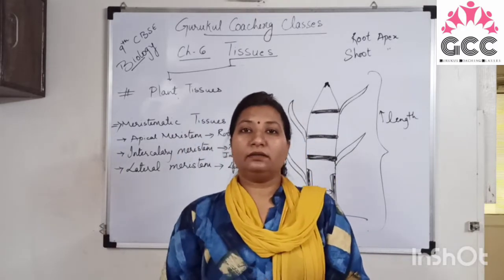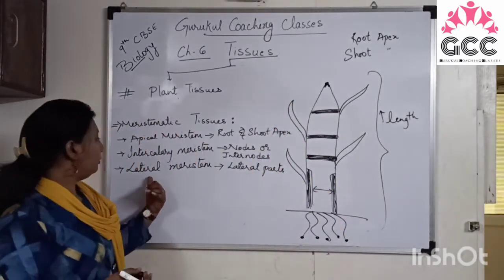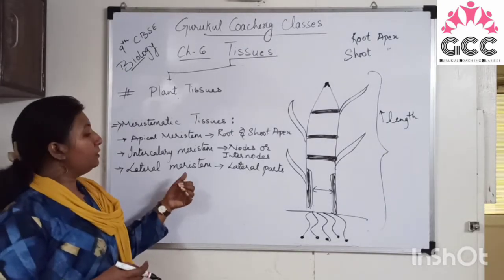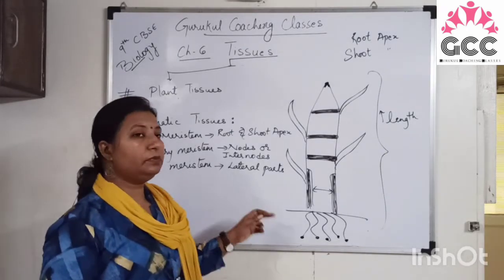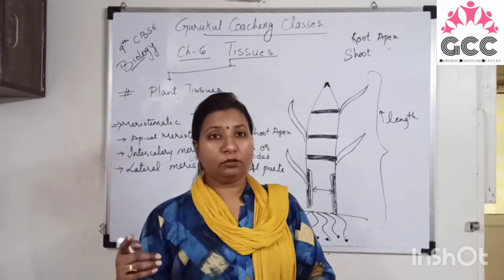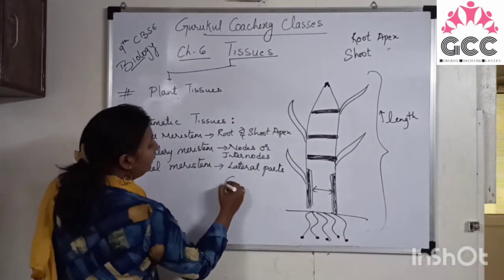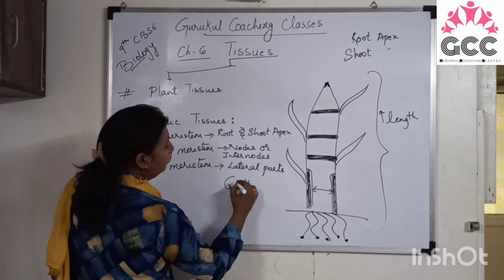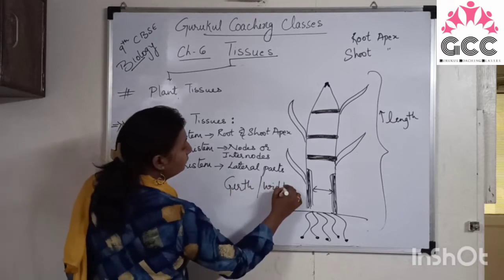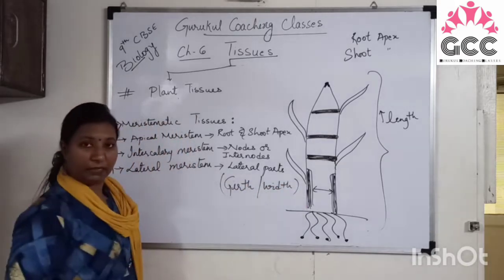Sidewise growth of a plant is done with the help of lateral meristem. So lateral meristem is responsible for increasing the girth or width of a plant.